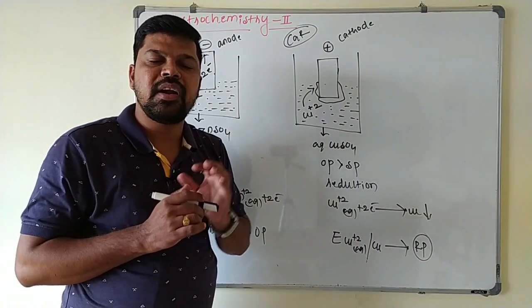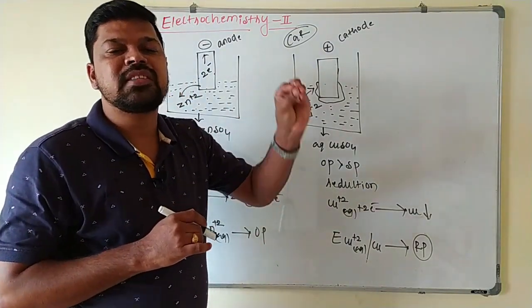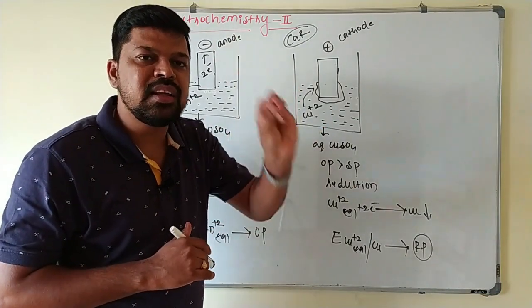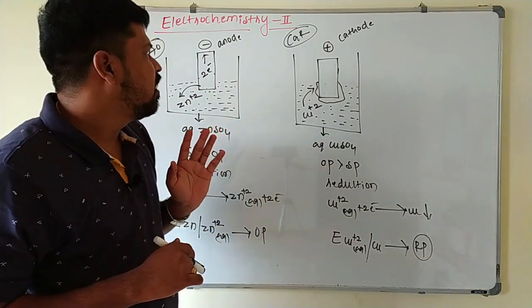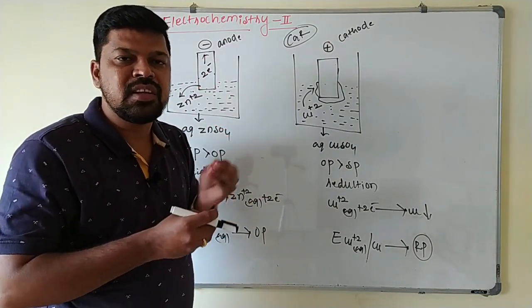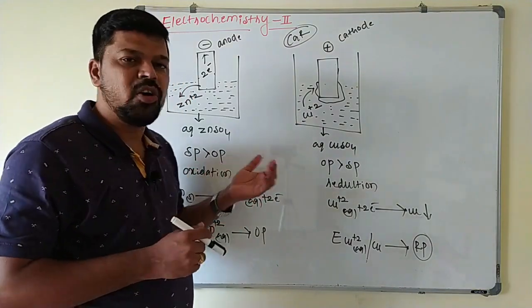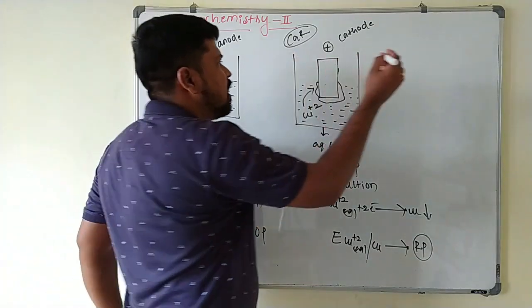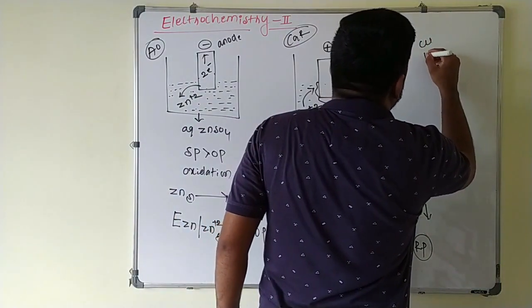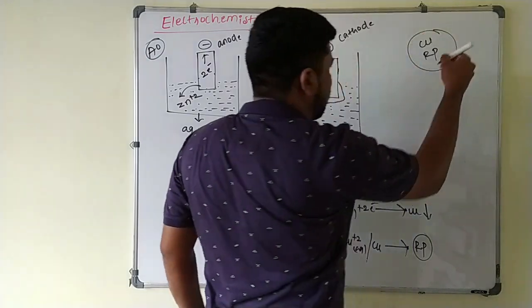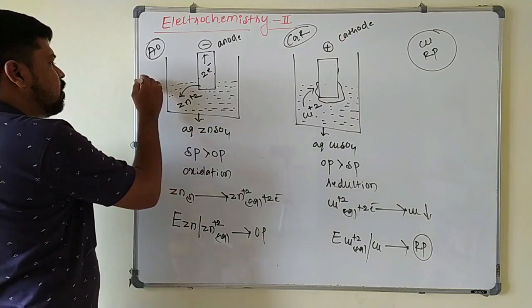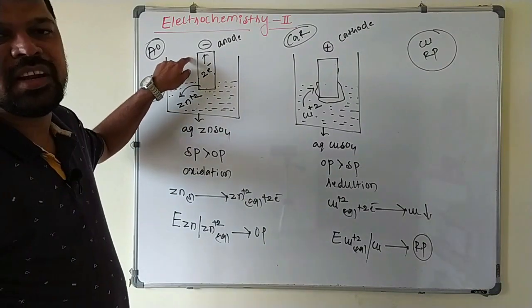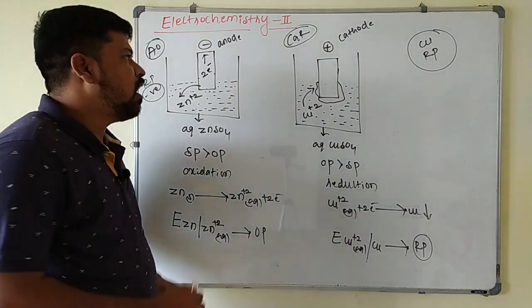So one thing to keep in mind, whenever a conducting rod is kept in an electrolytic solution, it acquires a positive or negative charge with respect to the solution; that is the electrode potential. Whether it gets positive or negative charge depends on the osmotic pressure or the solution pressure. Or else you can apply the electrochemical series also. Since copper has a higher reduction potential value, it undergoes reduction. For zinc, the reduction potential value is less, a negative value, so it undergoes oxidation. You can apply it that way also.